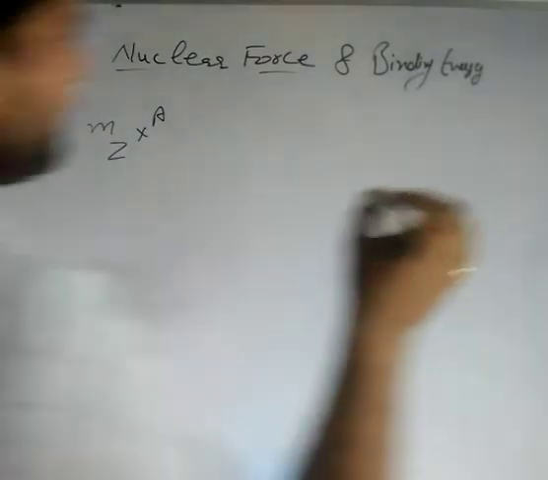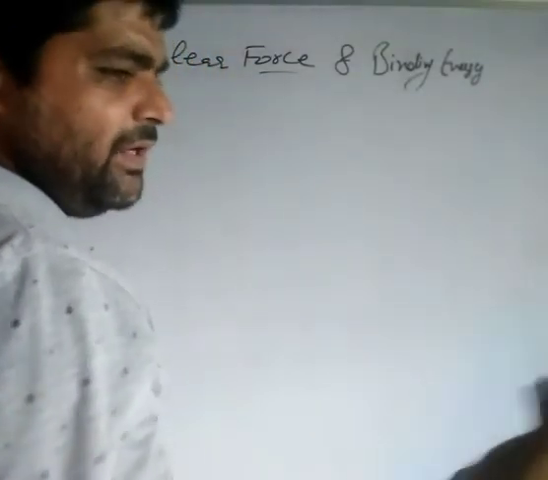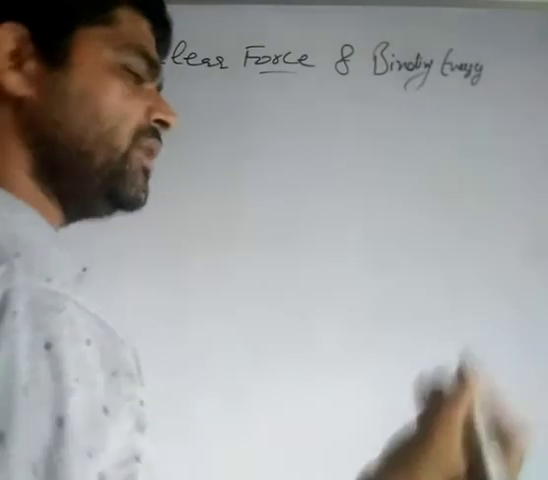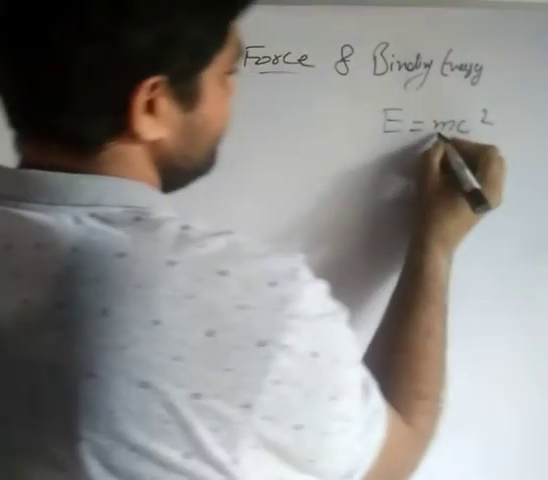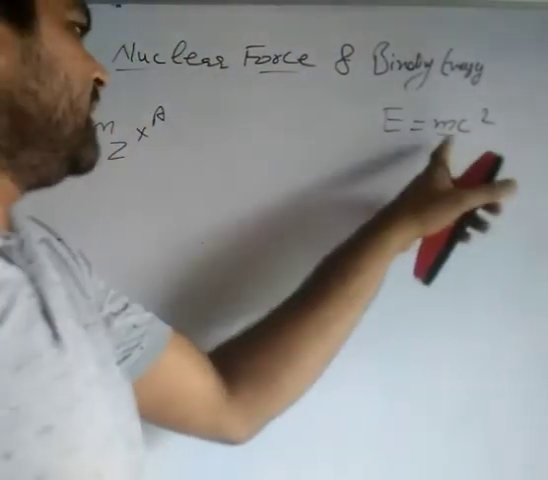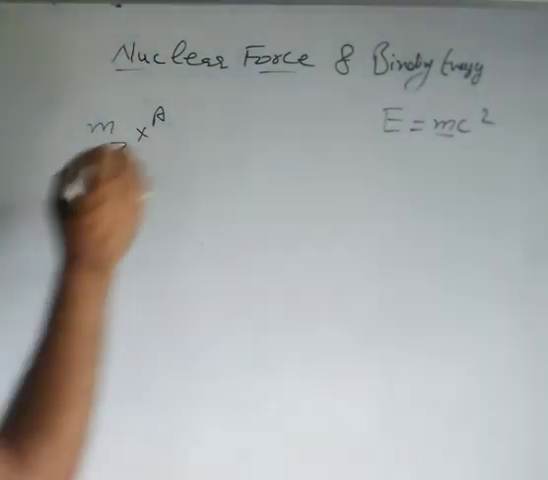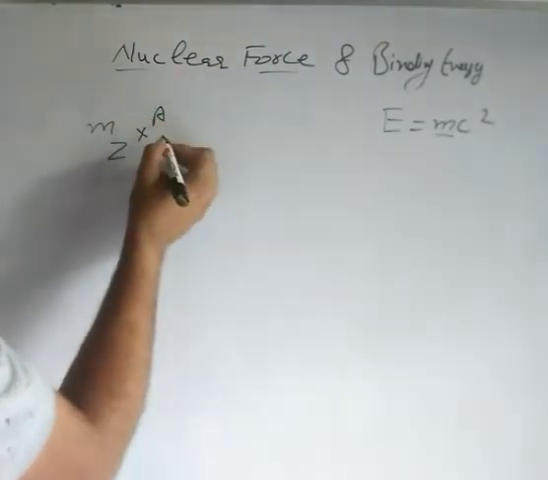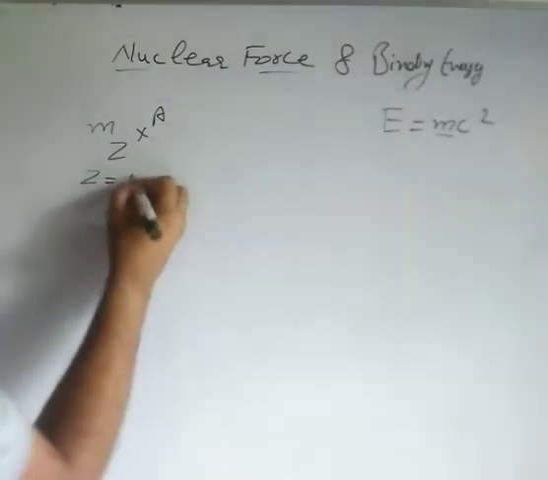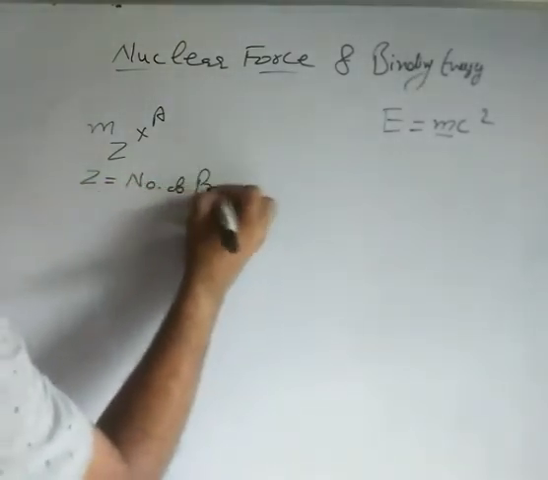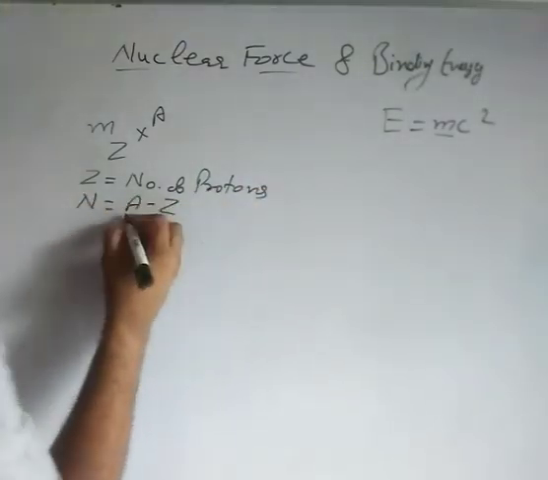Now from Einstein mass energy equivalence, you know that if you have a rest mass m, then the corresponding energy to that rest mass is equal to mc square. It means if you have a body with mass m, the energy equivalent of this mass will be equal to mc square. Now this is the mass of some nucleus, let it be X nucleus, with Z protons. What is Z? Z is the number of protons. So what will be the number of neutrons? The number of neutrons will be A minus Z.